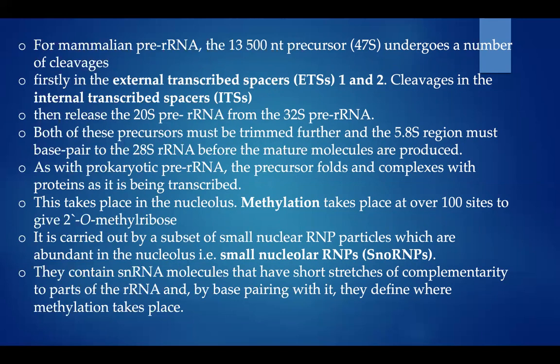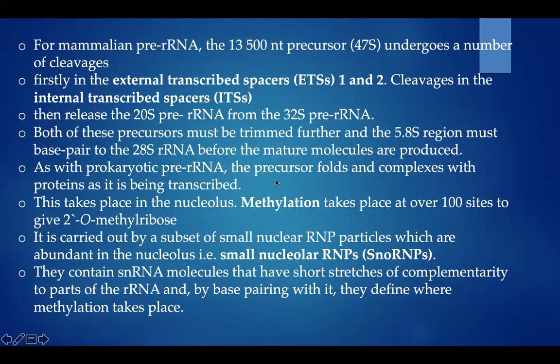Both of these precursors must be trimmed further and the 5.8S region must base pair to 28S rRNA before the mature molecules are produced. So this will be the difference between the prokaryotic pre-rRNA processing and eukaryotic pre-rRNA processing.